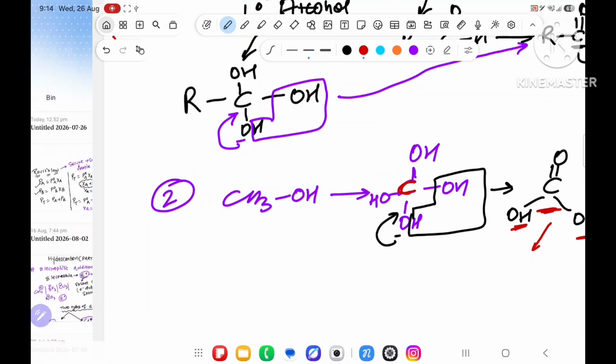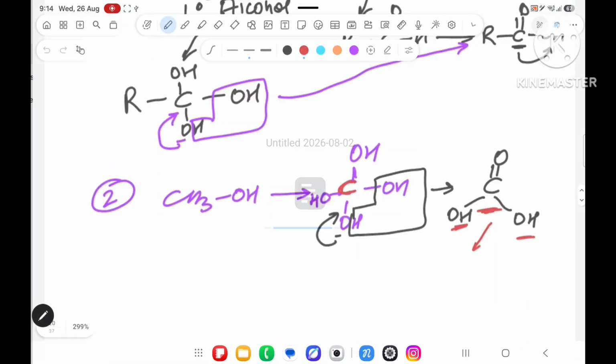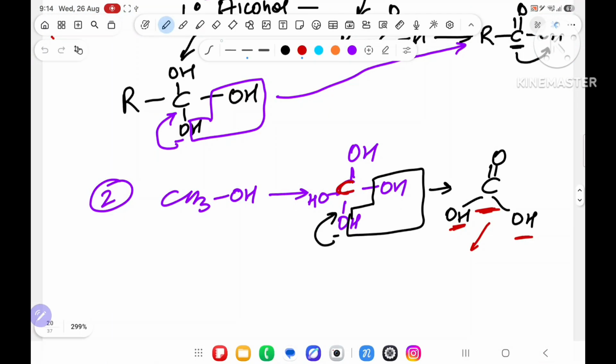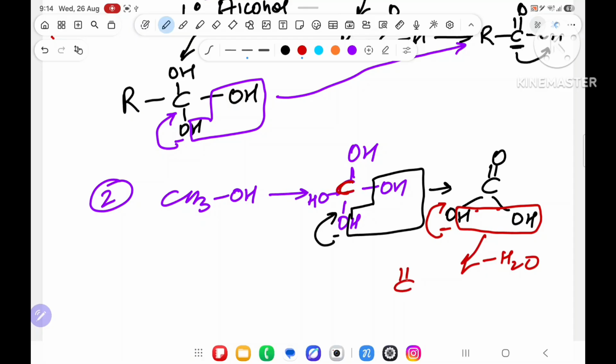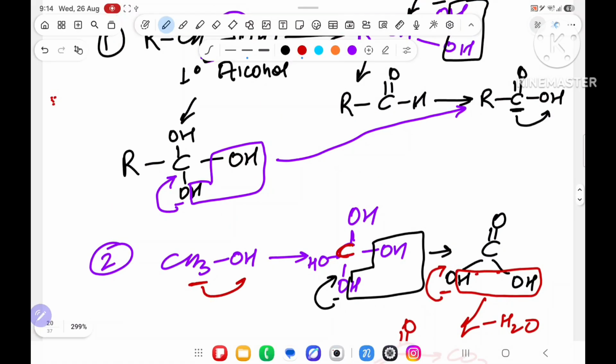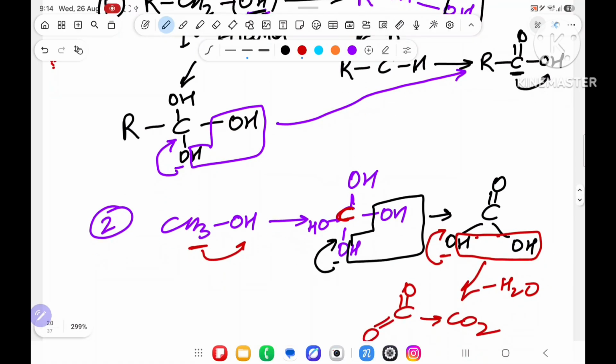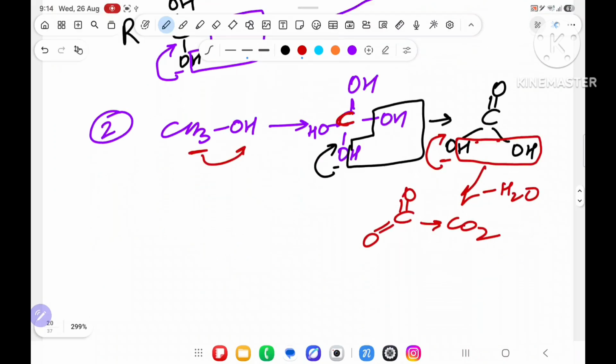How, sir? I didn't understand it. Tell me. See, again, what is the rule over here? Suppose, 2 OH: first water will go, again water will go from here. After water goes, this oxygen will return back. What you will get? C double bond O, double bond O. And this is carbon dioxide only. Understood? So however many H are directly attached with the carbon, they convert into OH and remove water as much as possible.